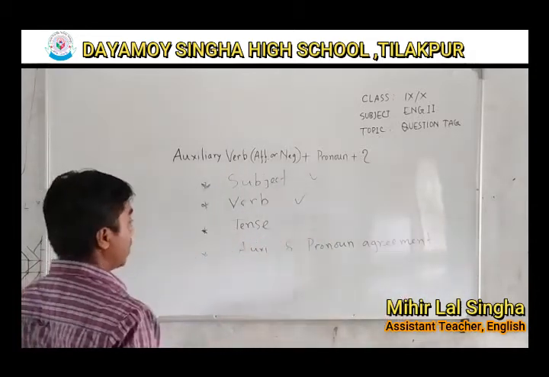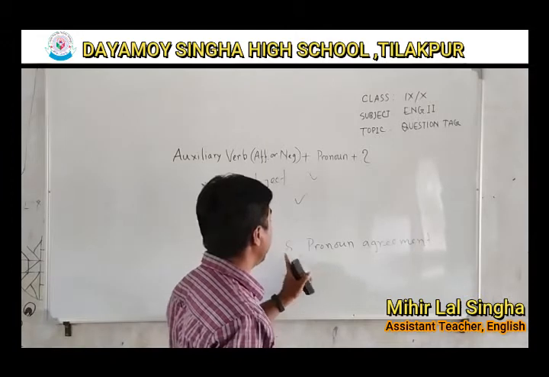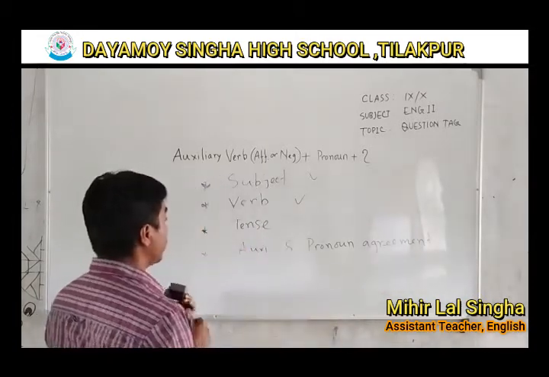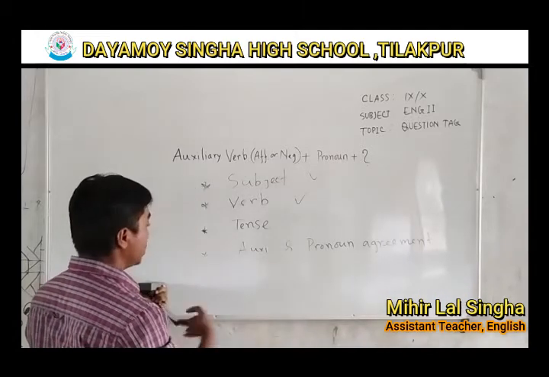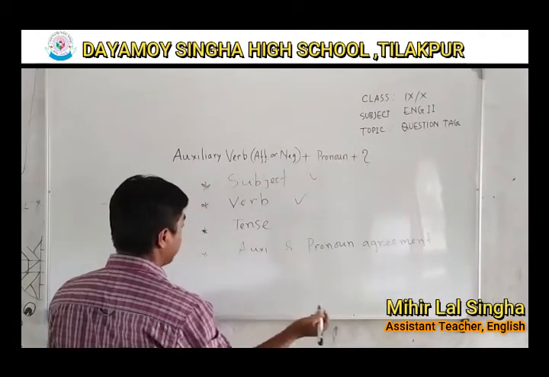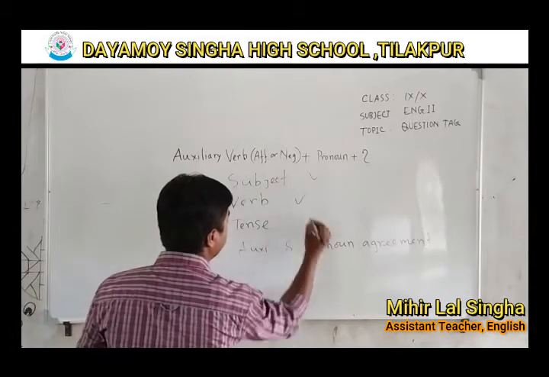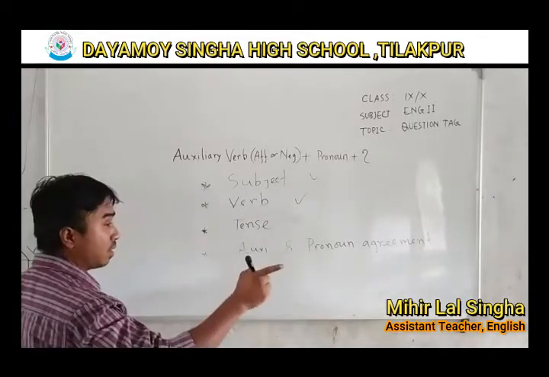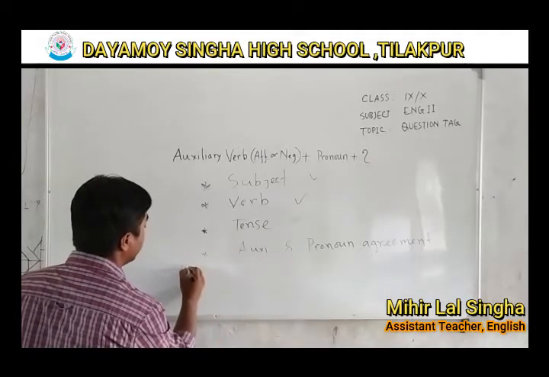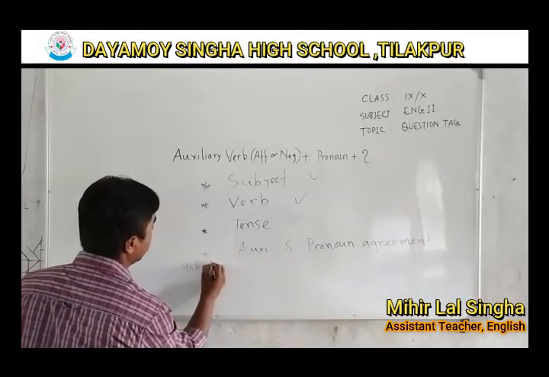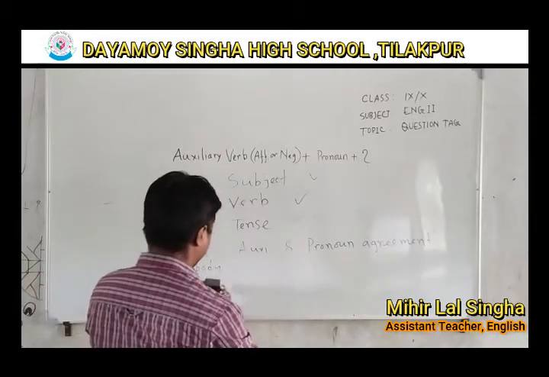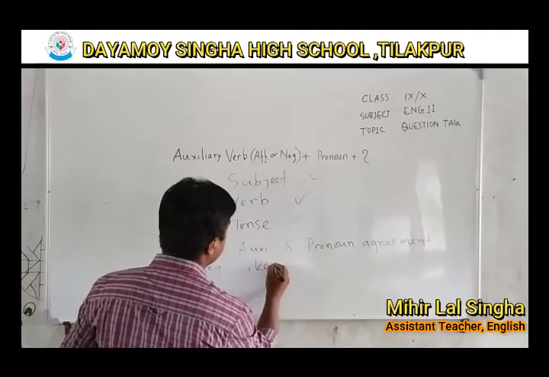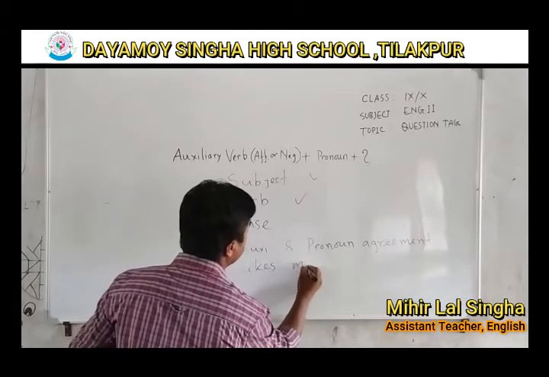Now the final part, auxiliary verbs and pronoun agreement. As we are going to solve the question the opposite way, then again what will we do? So suppose, "Nobody likes me."